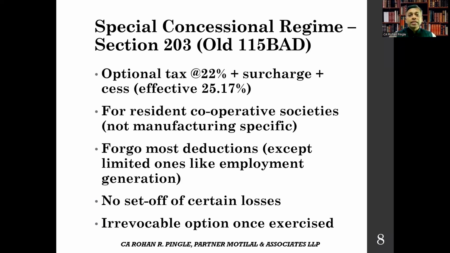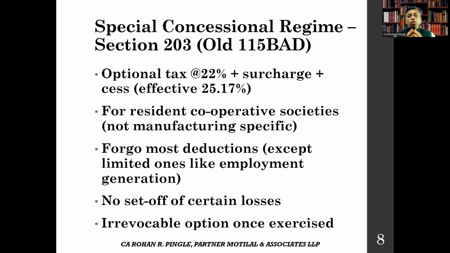Moving further, let's see the special concessional regime under section 203, old section 115BAA. So apart from the regular deduction under section 149, cooperative societies also have an option to avail the concessional regime under section 203. This regime allows tax at the rate of 22%, like we have in companies. Plus surcharge and cess, the effective rate will be 25.17%. This option is popular among the societies that have high taxable income even after claiming the section 149 deduction.